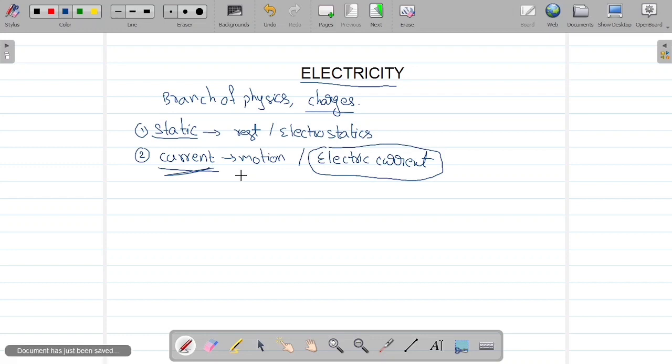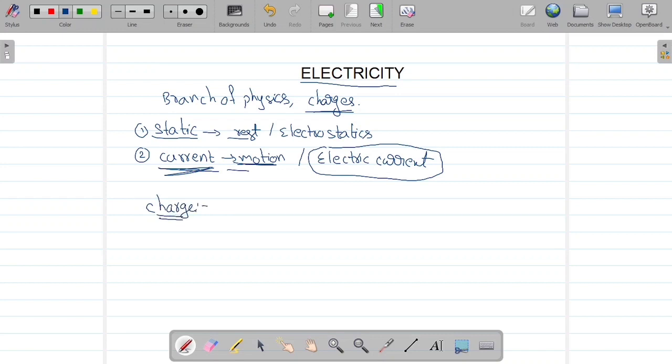So in this current electricity, we are going to discuss what is meant by current electricity. It's the study of charges which are in motion. It's nothing but current electricity. Fine. So here there are charges: study of charges at rest, study of charges in motion. What is meant by charge?